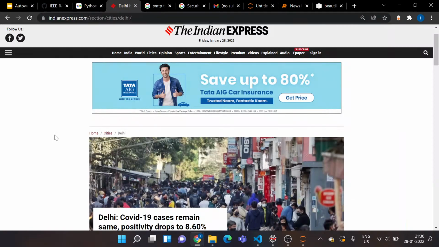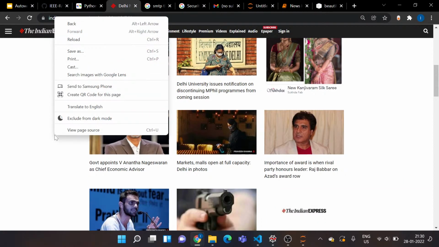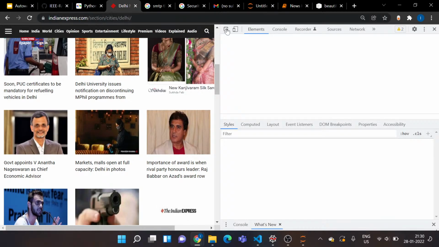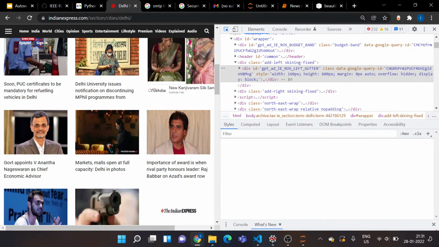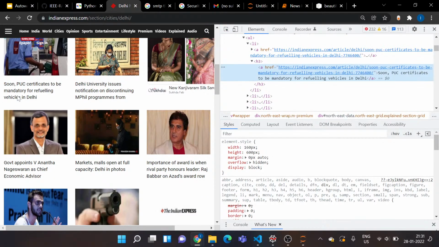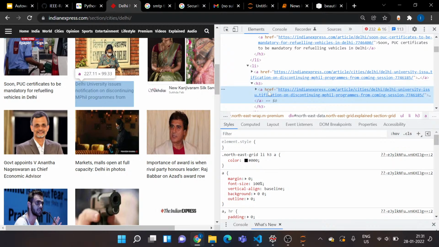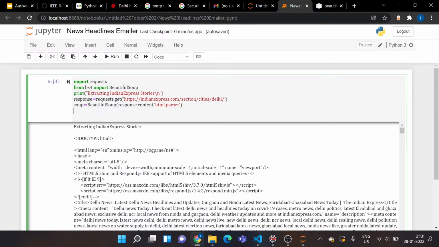And let's go back to this page. You always need to know the HTML structure of the page before going further. So I'll go ahead and click on inspect, select this element tool, and click here. Okay, as you can see, this headline is contained in an HTML tag called h3. That's the heading tag. You can see the text inside here, and the same pattern is followed by the other headlines. It is inside an h3 tag. So I actually want to extract the text inside this h3. So I've got how to locate my element. I've located it successfully. Let's see how I code it.